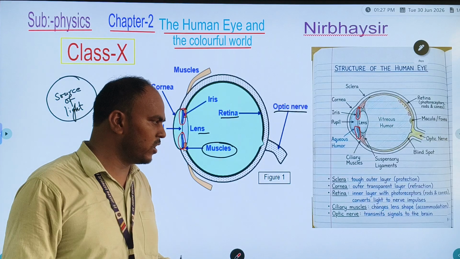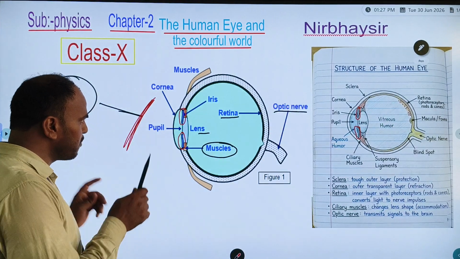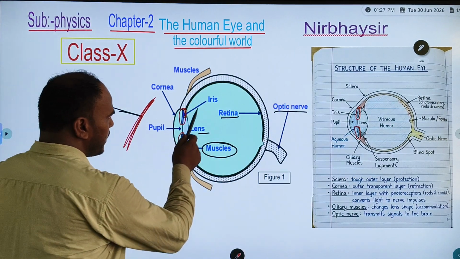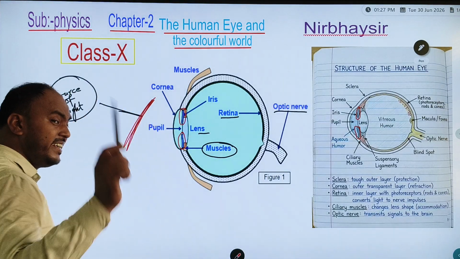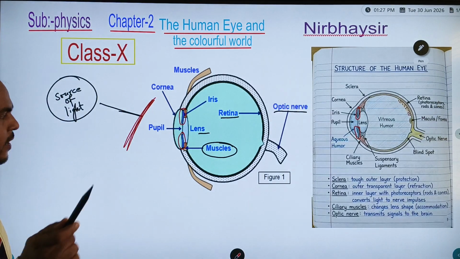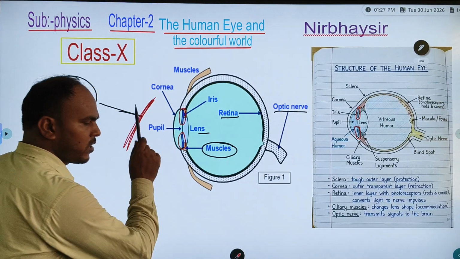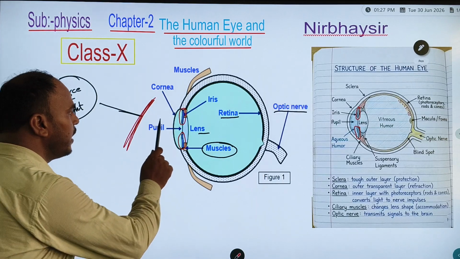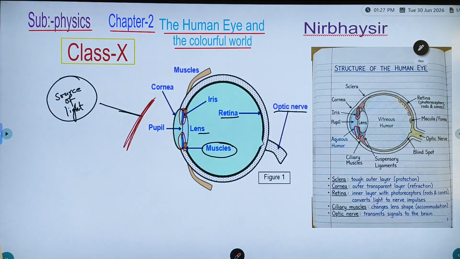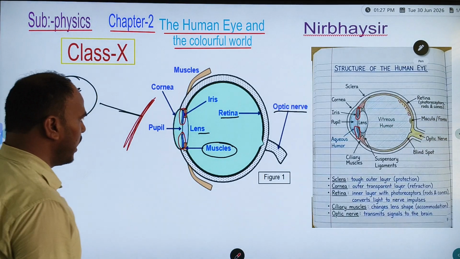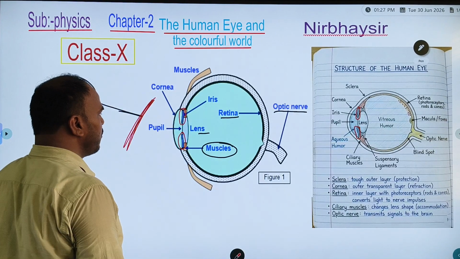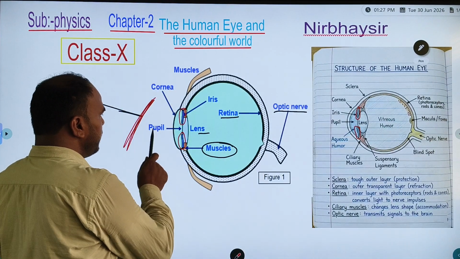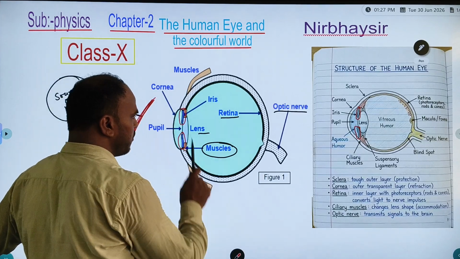So they are controlling. Similarly, here I have a part named the iris, and this iris controls the intensity of the light ray which passes from the cornea. Then the light ray will pass through the pupil.